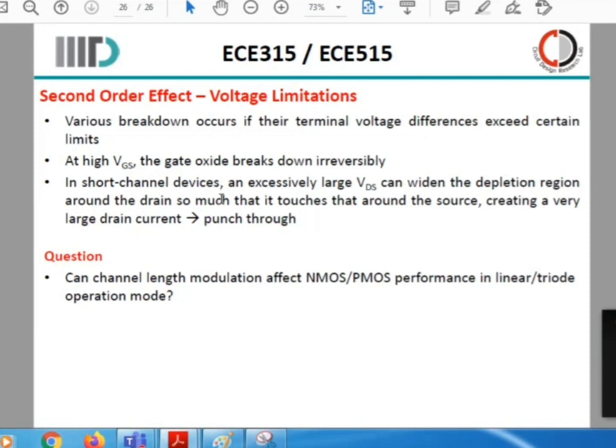So if you can see, can channel length modulation affect PMOS performance? I just gave you the answer. There is going to be channel length modulation.